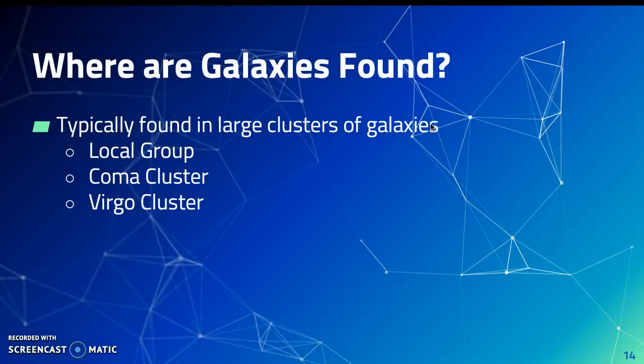So, where can we find galaxies? They're typically found within large clusters of other galaxies. A few of these clusters are the local group, the Coma cluster, and the Virgo cluster. The local group consists of about 60 galaxies and is about 3 million light-years in diameter. The Virgo cluster is the largest relatively nearby cluster, containing 2,000 galaxies with a diameter of 50 million light-years. And the Coma cluster consists of over 10,000 galaxies and is 300 million light-years in diameter.